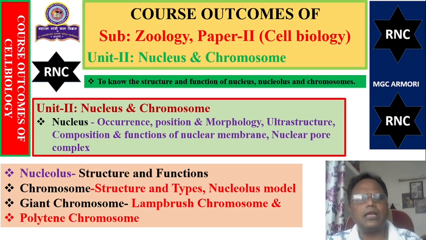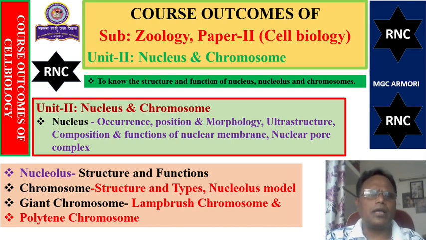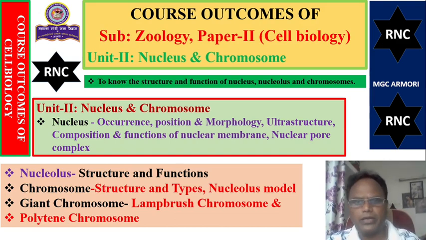Then the second unit covers nucleus study and chromosome study. In the nucleus, we are going to learn more details about its occurrence, position, morphology, ultrastructure, composition, function of the nuclear membrane, nuclear pores and complex. Such study we are going to learn in unit number 2, and we fulfill our outcome to know the structure and function of the nucleus. We also know the structure and function of the chromosome.